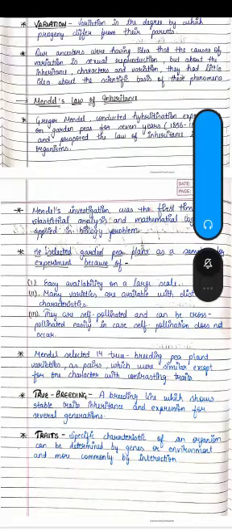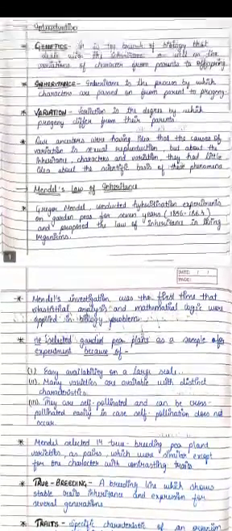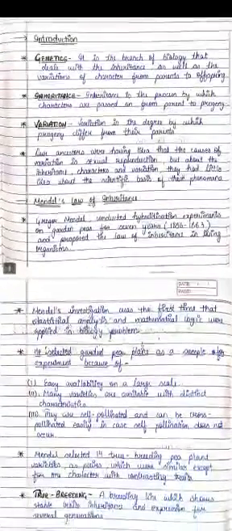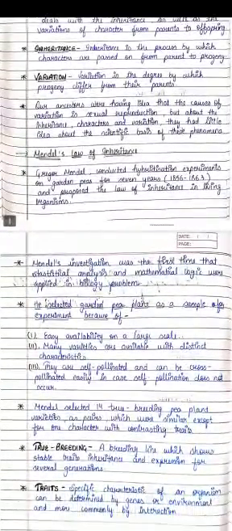As in the previous video we discussed some introduction to the principles of inheritance and variation, that is our chapter genetics. Now we will discuss Mendel's laws of inheritance. Prior to this we will discuss Gregor Mendel. Gregor Mendel conducted hybridization experiments on garden peas for 7 years, and from this experiment he proposed the laws of inheritance in living organisms.